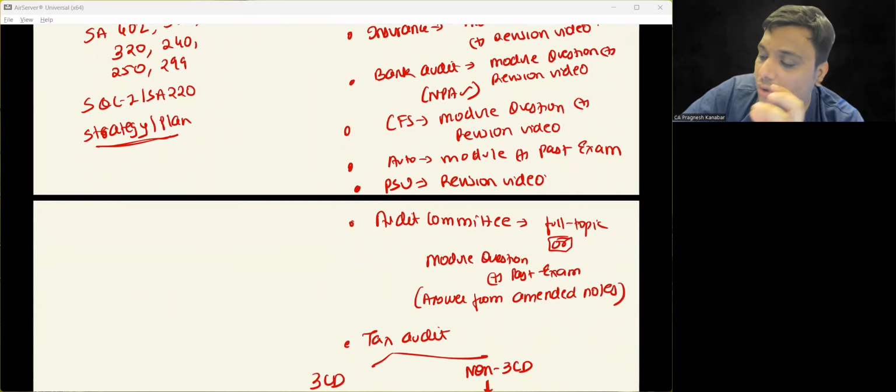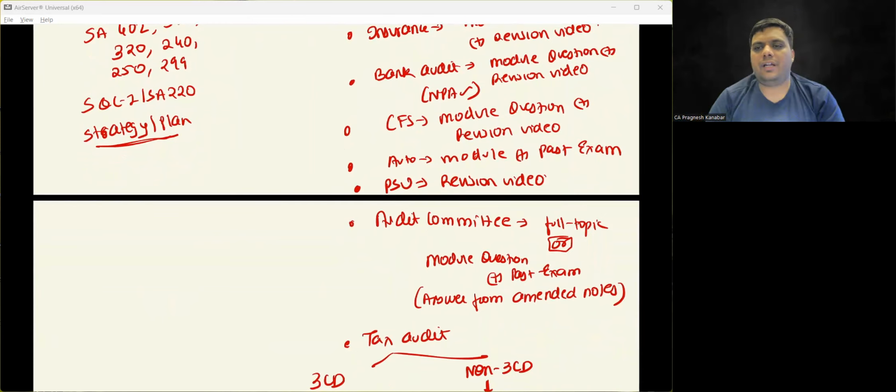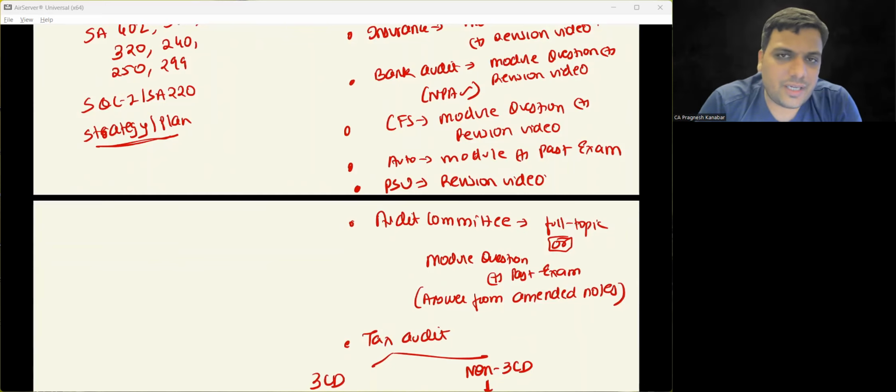All right. So audit committee ka full topic karna chahiye. But students are not able to reach to that target. Then in that case, module questions and past examination questions will be more than enough. For amendment mein jitna cover hua hai, all right, utna kar loge, then it will be more than enough. All right. Answers you will have to take from the amended notes, which I've already uploaded on my Telegram channel.